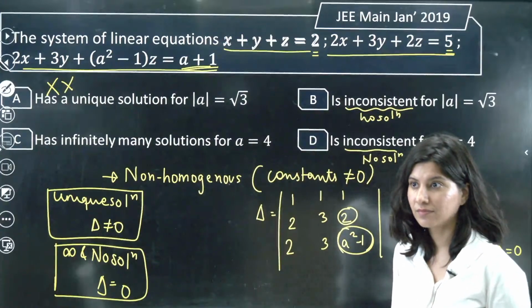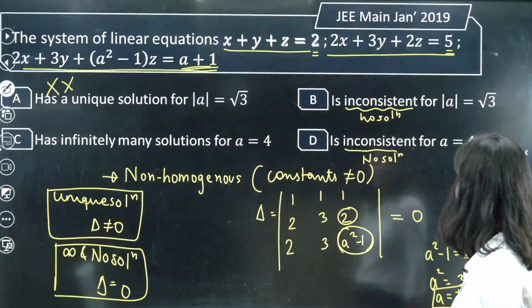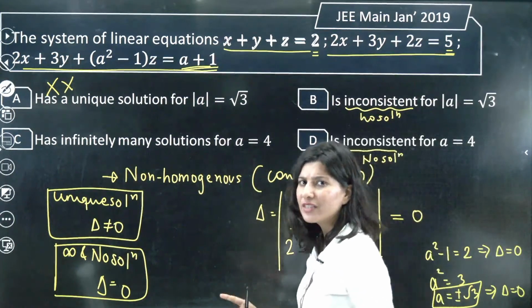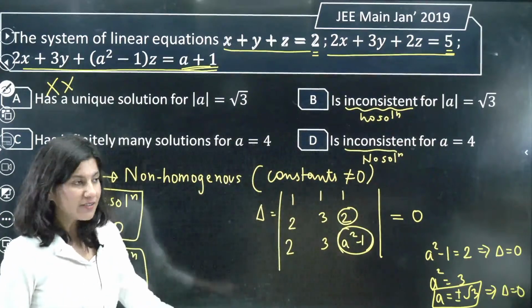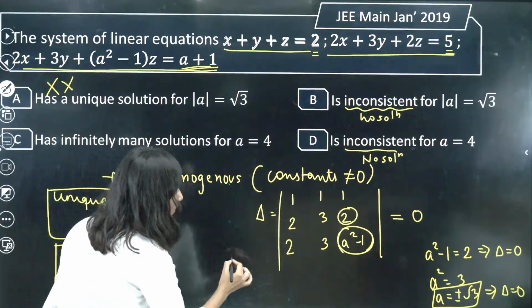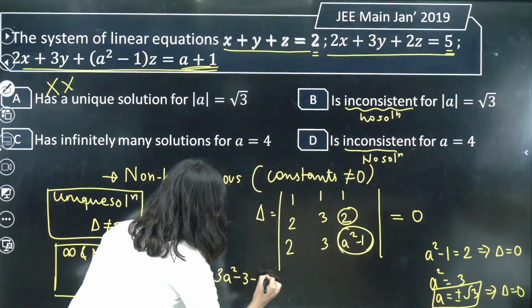Okay? Option A is definitely wrong. Alright? And even if I solve this determinant, let us solve it. So if you solve this determinant, what do you get? 3a square minus 3 minus 6.